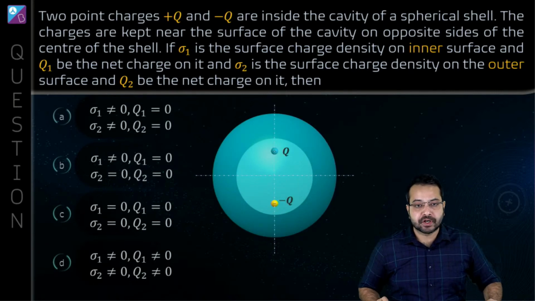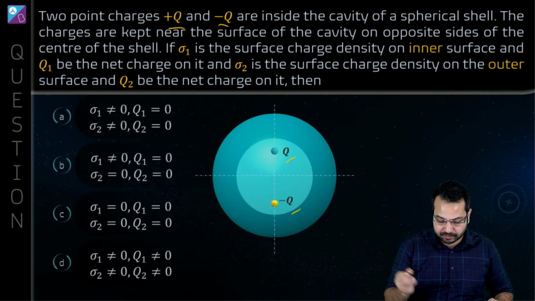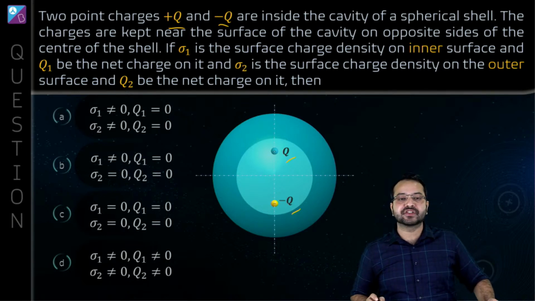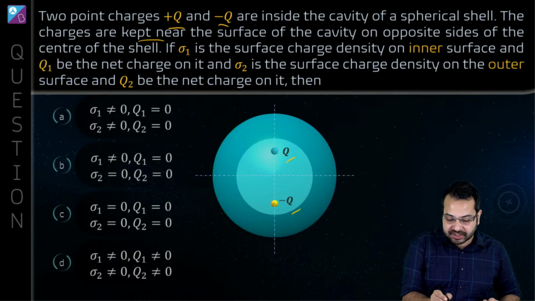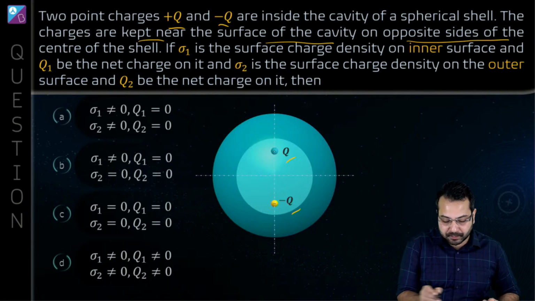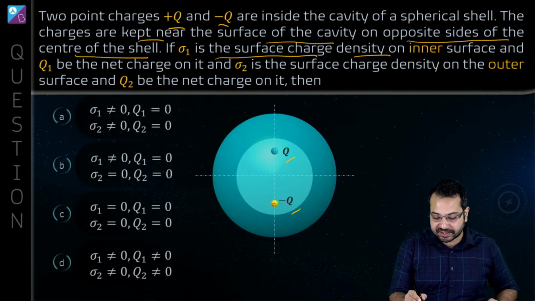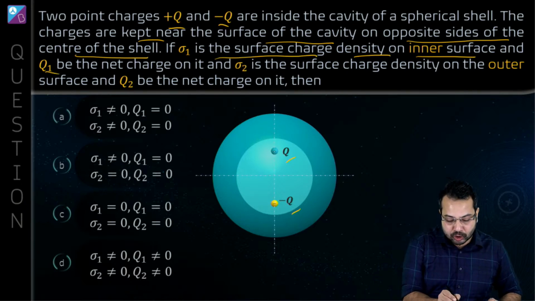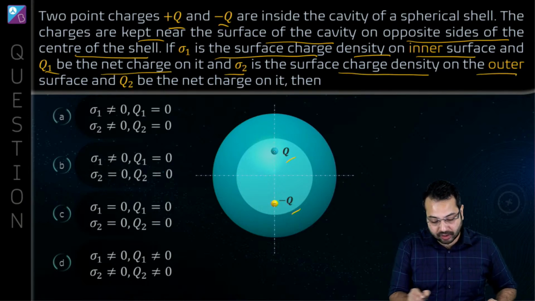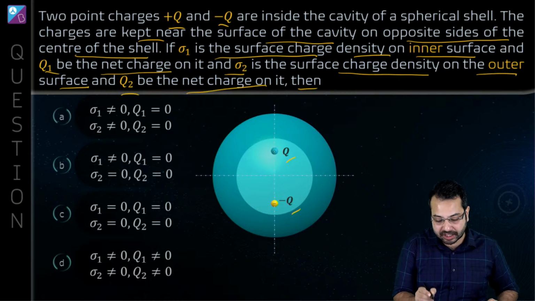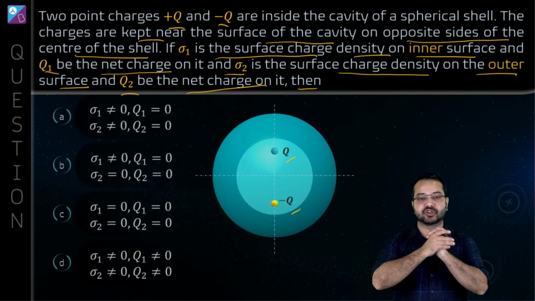Okay, so here we have 2-point charges plus Q and minus Q. So this is plus Q, this is minus Q. Inside the cavity of a spherical shell. The charges are kept near the surface of the cavity on opposite sides of the center of the shell. If sigma 1 is the surface charge density on the inner surface and Q1 be the net charge on it, sigma 2 is the surface charge density on the outer surface and Q2 be the net charge on it, then these are all the options we'll have to see.